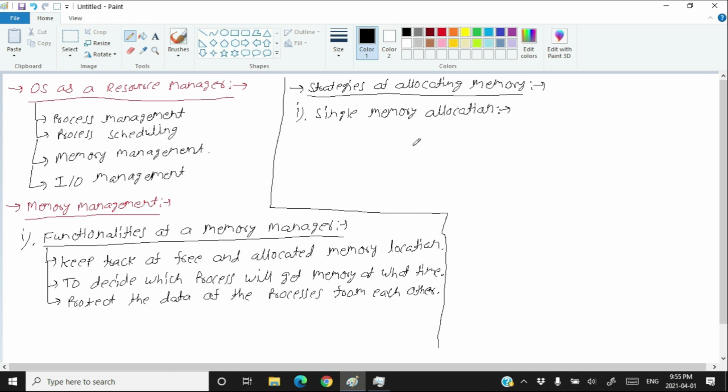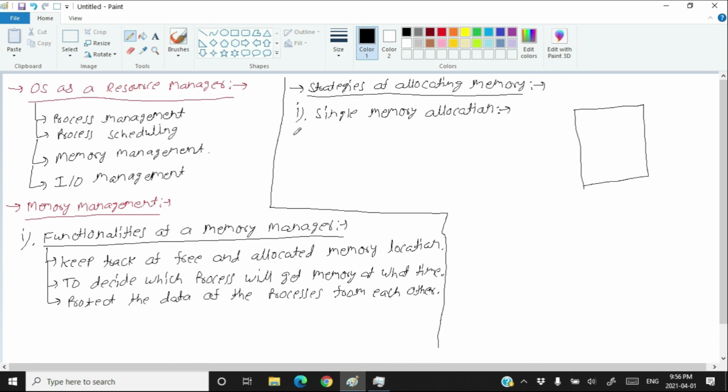Single memory allocation is the simplest form of memory allocation, in which the whole RAM, meaning the whole memory, is considered as one block and only one application can be put into this one block. With single memory allocation, you can execute only one application at a time in the computer because only one application can be present in the memory at a time. So this strategy is called the single memory allocation strategy, and of course no one uses this strategy.